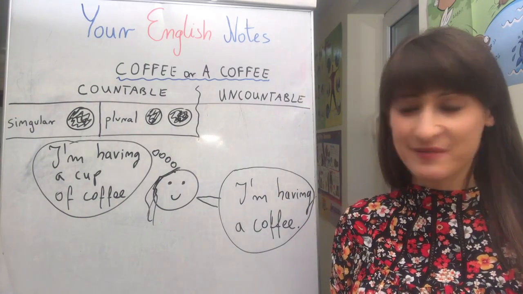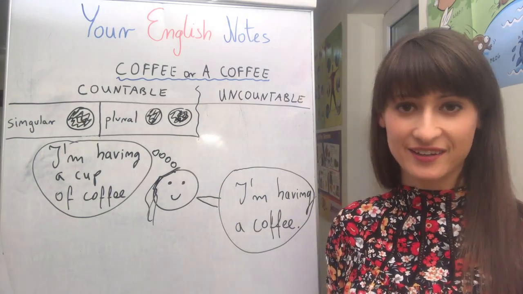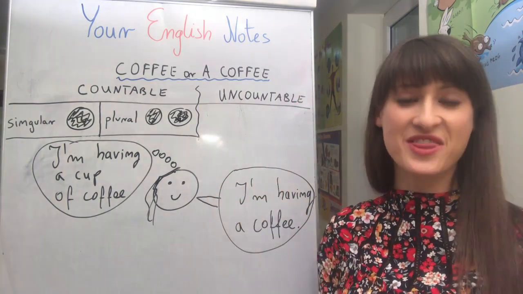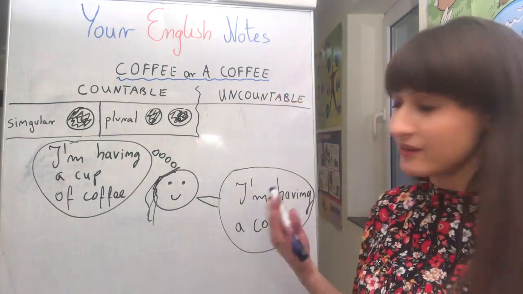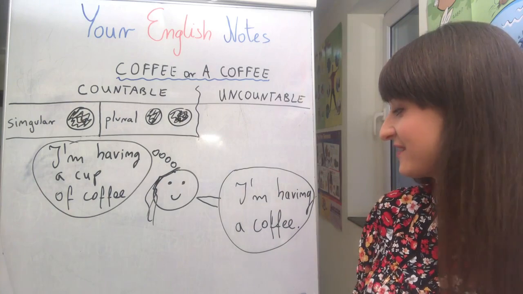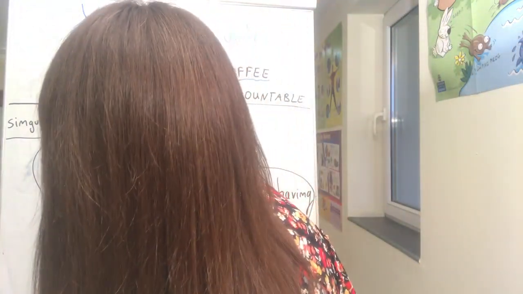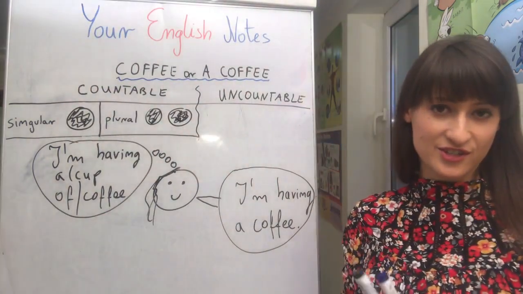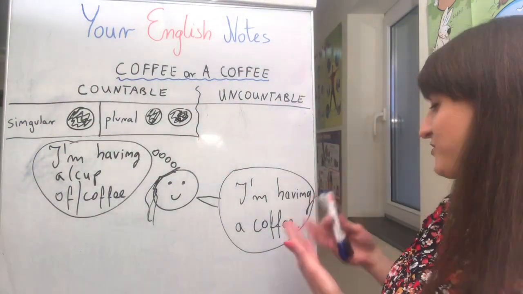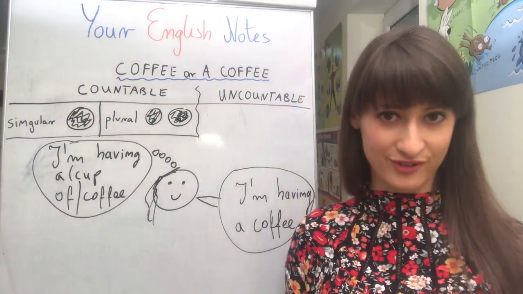So now you can see that sometimes native speakers of English, in their mind, they pack an uncountable noun into something, yes? And they just don't want to say this long phrase like "I'm having a cup of coffee," and they just use a shorter form of saying that, and they say "I'm having a coffee," okay?